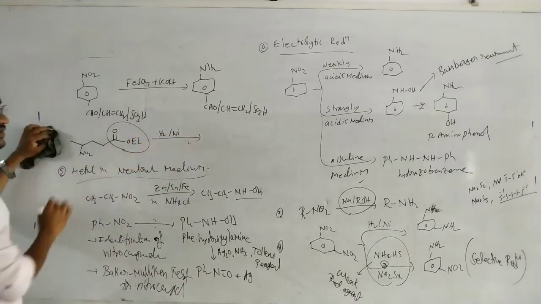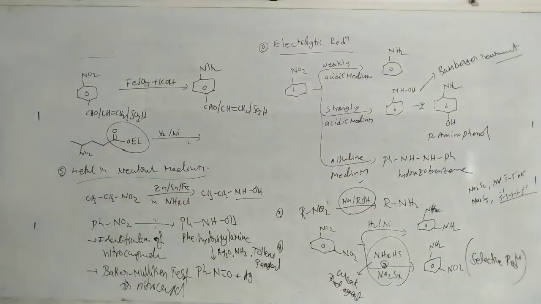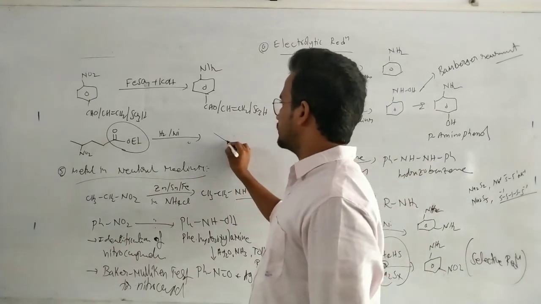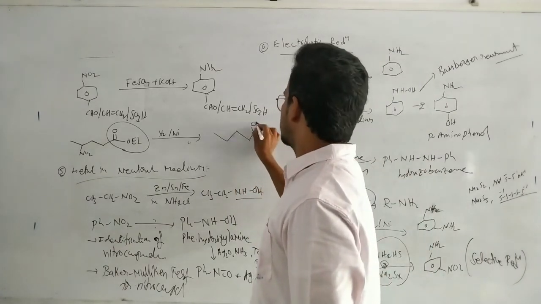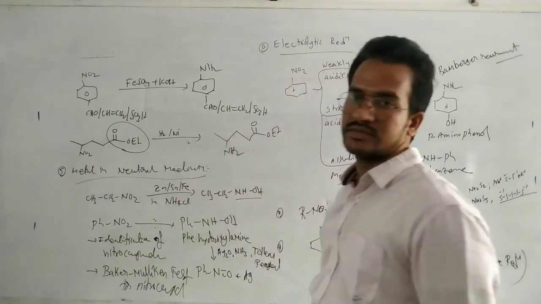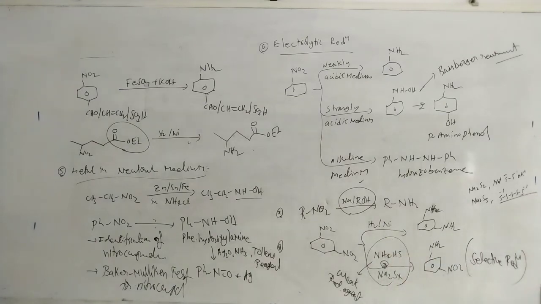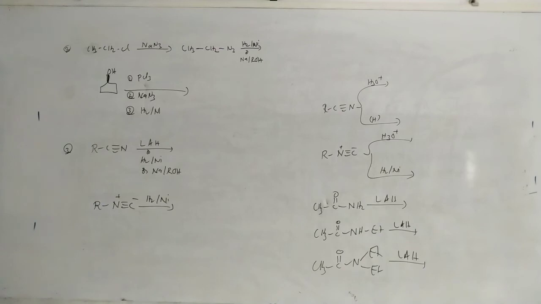Generally, esters are not reduced in catalytic hydrogenation, so NO2 is reduced. You can say this is selective reduction. With ammonium polysulfide, this is important, only one group is reduced. That is the reduction of nitro compounds.